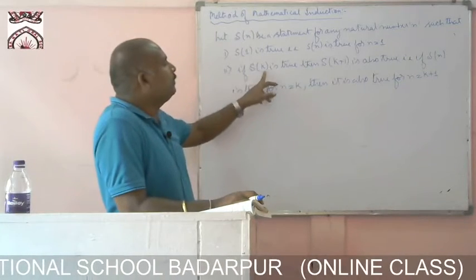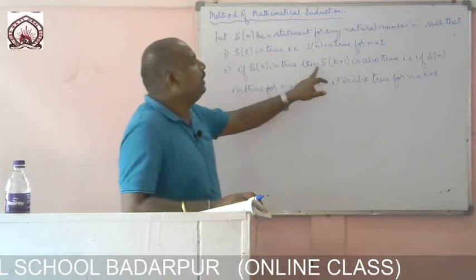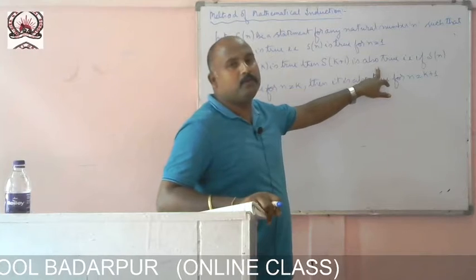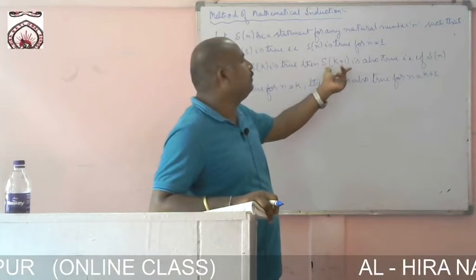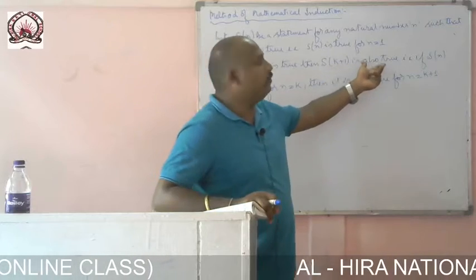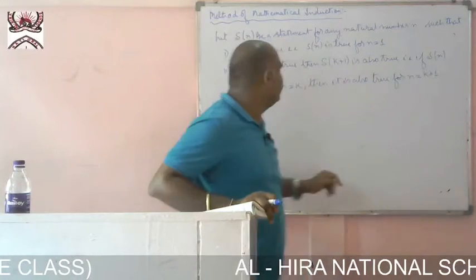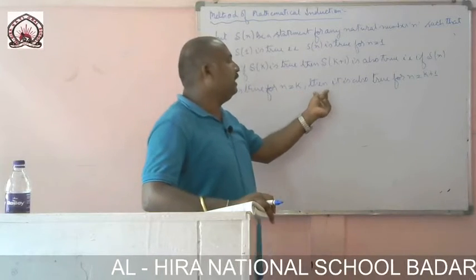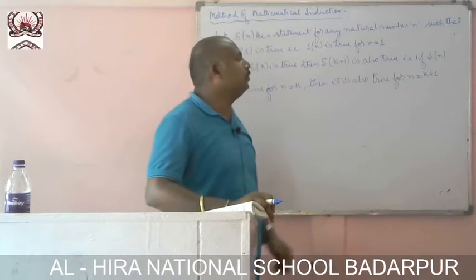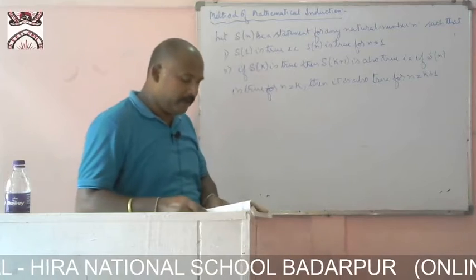Then, if S of k is true, then S of k plus 1 is also true. If S of n is true for n equal to k, then it is also true for n equal to k plus 1.